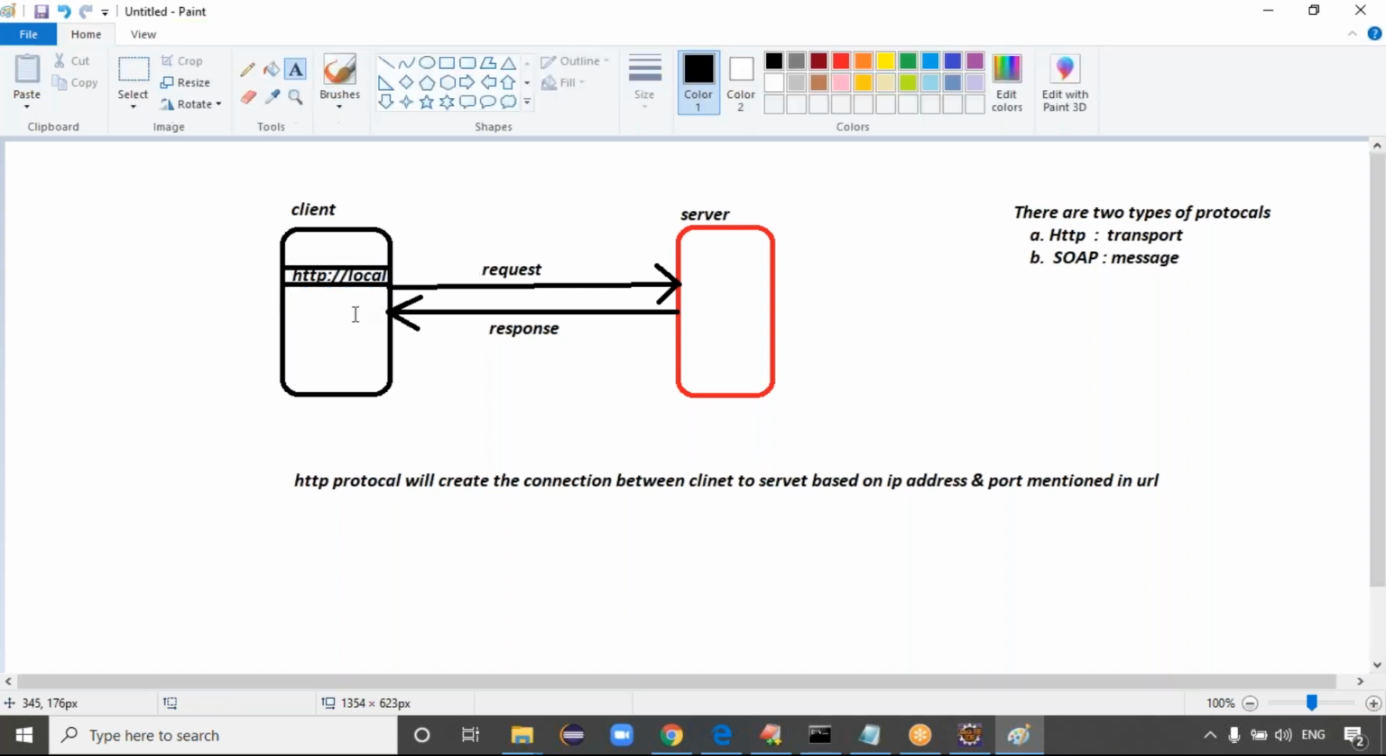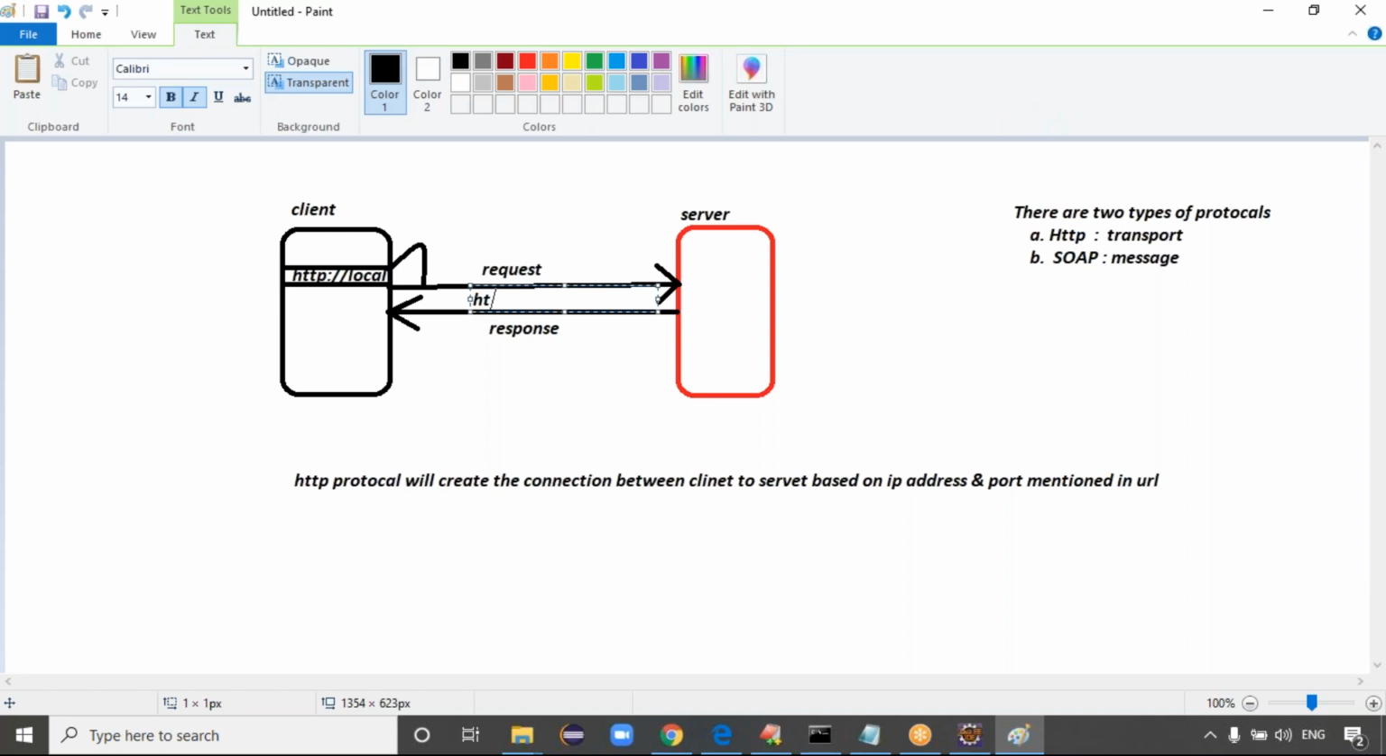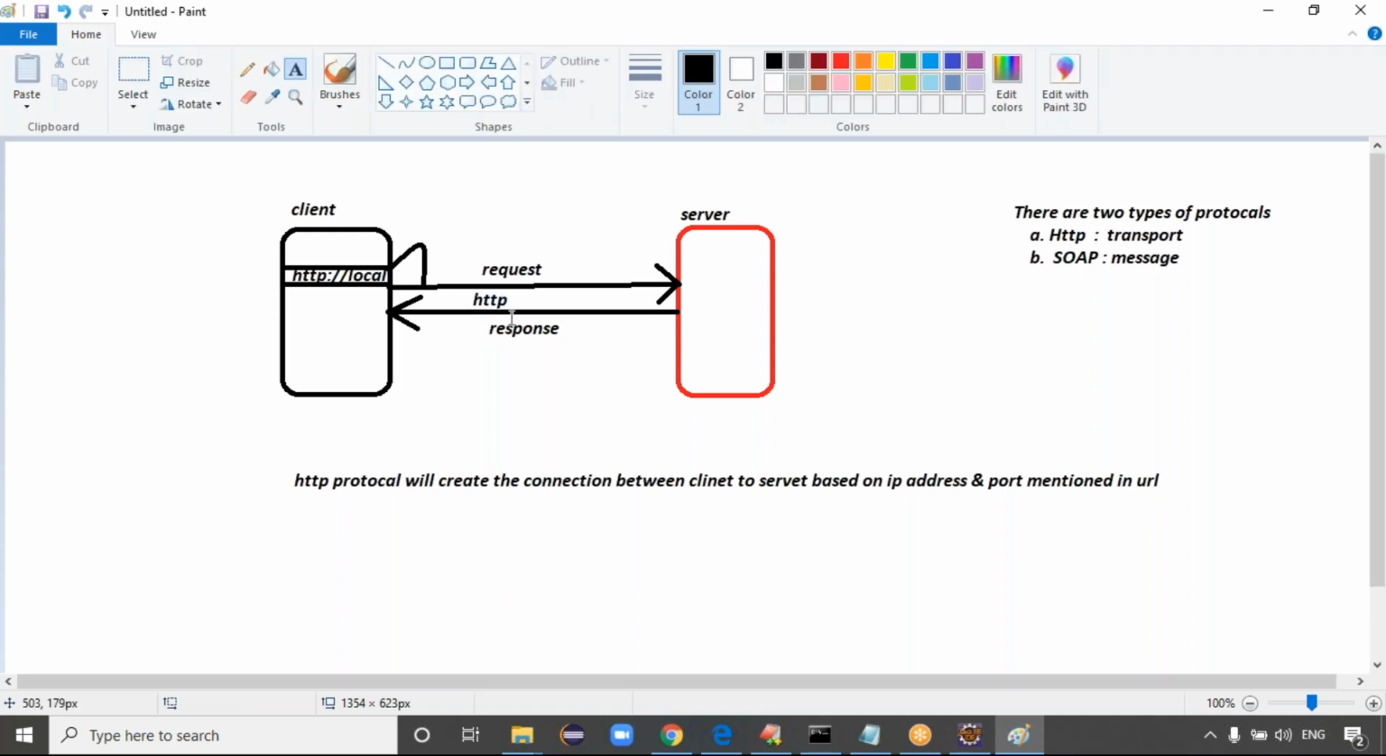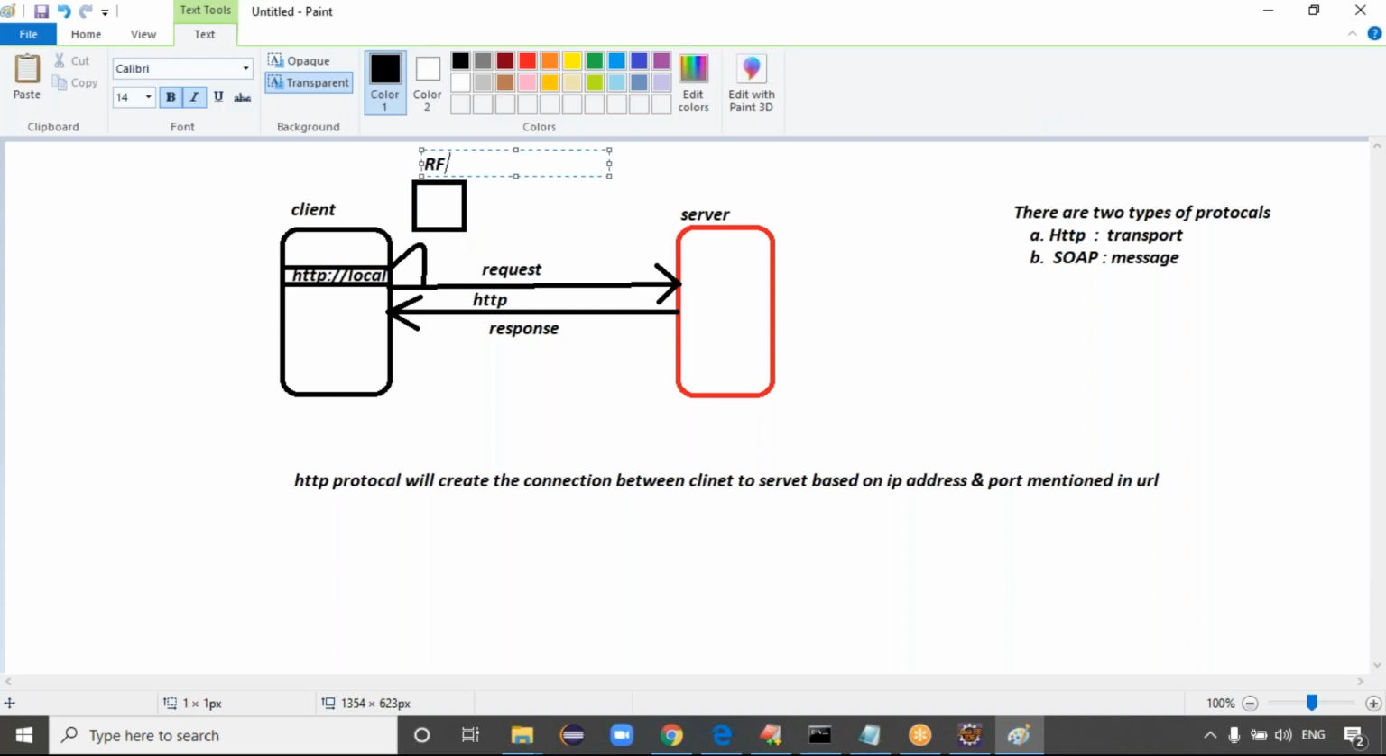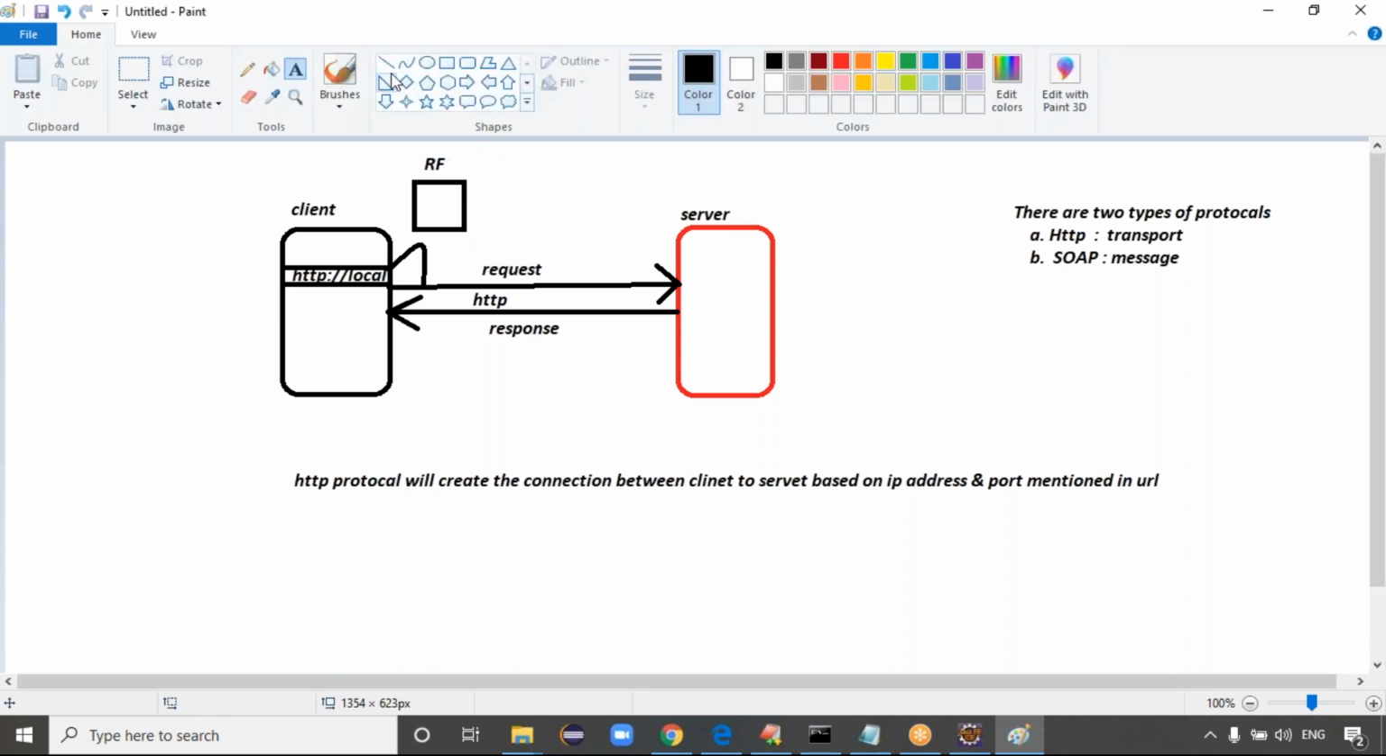When the client sends the request, the protocol will take the request. Your delivery boy will take the request, and the protocol will create a request format, guys. Assume that this is the RF, the request format, that is created. This request format contains two fields, guys: a header field and a body field, right?